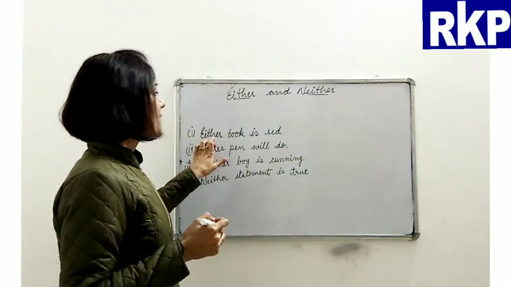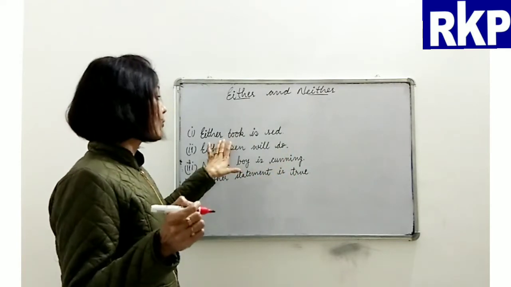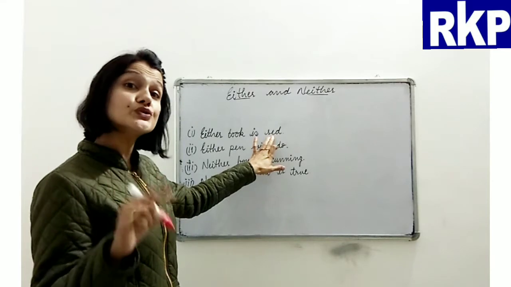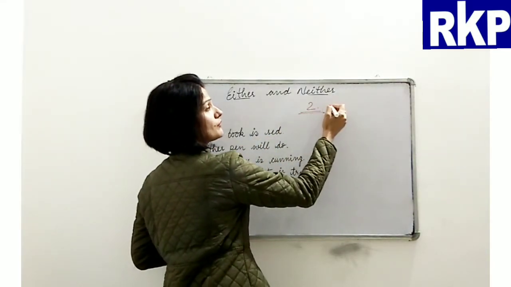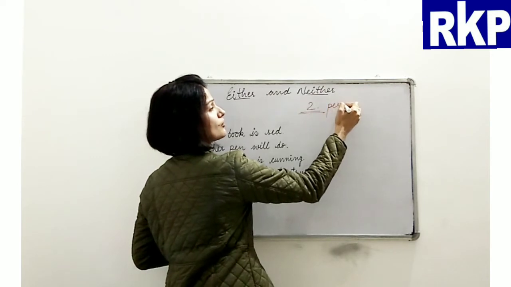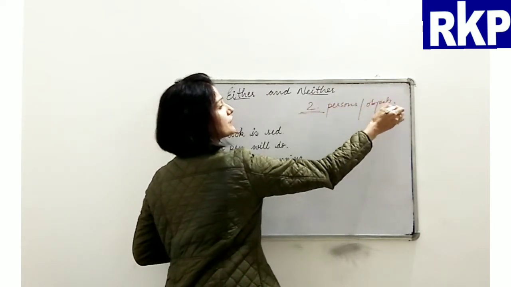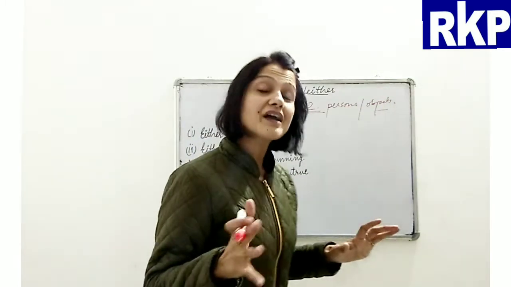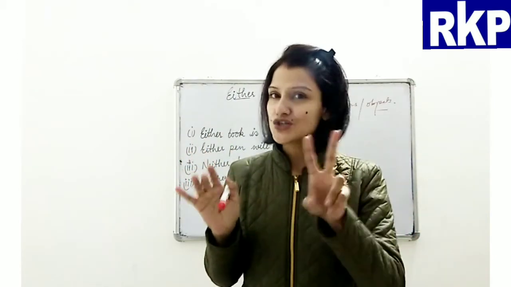Now, either book is red. I have already told you that either and neither are used when there are two persons or objects. If we are talking about books here, it is very clear that there are two books.